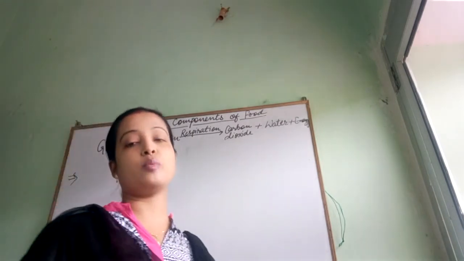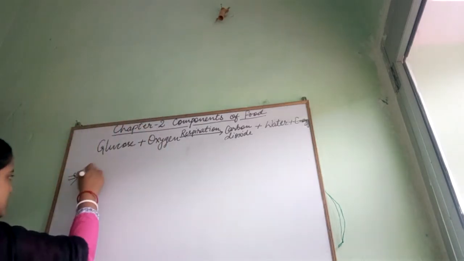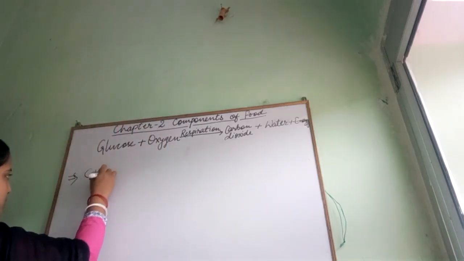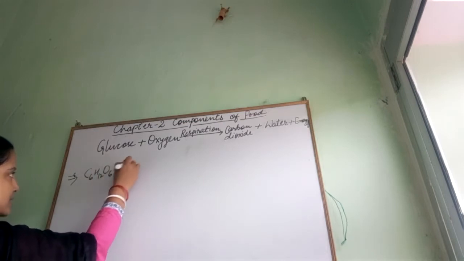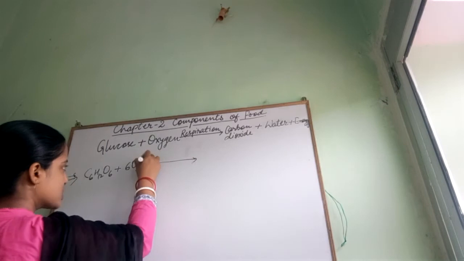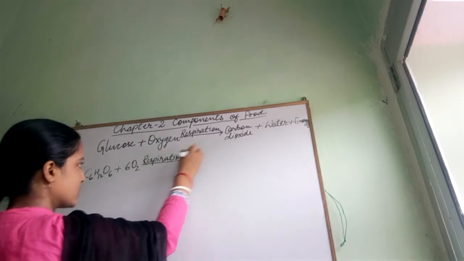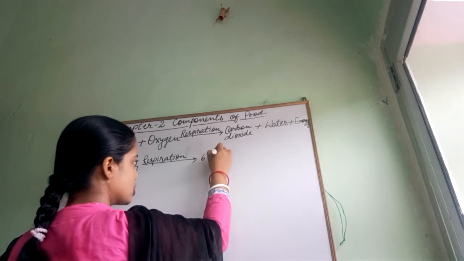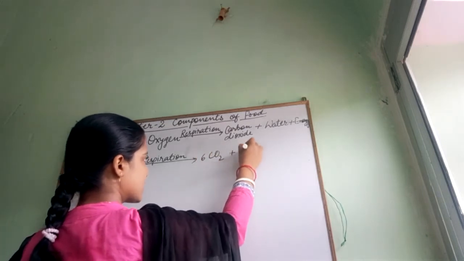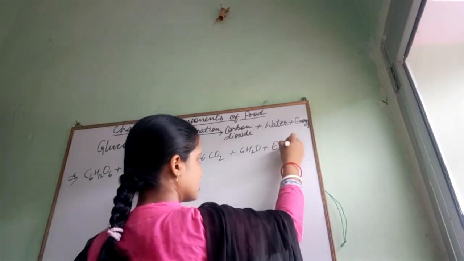In the form of a formula we can also write this equation: glucose C6H12O6 plus 6O2, in the process of respiration, gives 6CO2 plus 6H2O plus also releases energy.